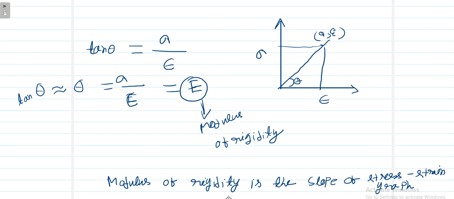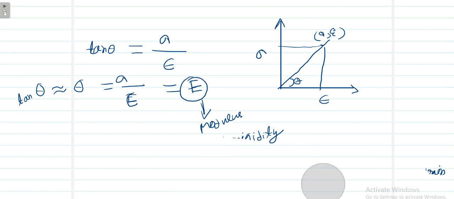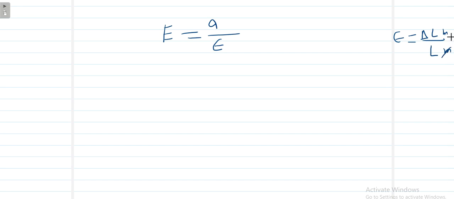Next, now the question arises, what is the unit of modulus of rigidity, right? So if you see from the definition, E is equal to stress divided by strain. We know that strain is nothing but change of length with respect to original length. That means if del L is in meter and L is in meter, ultimately strain has no unit.